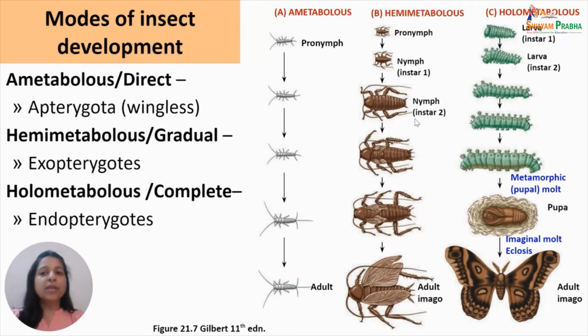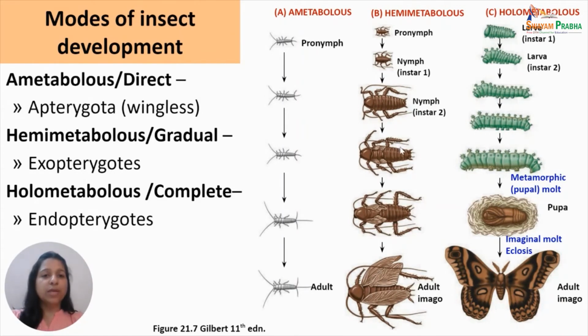After spending a very brief period of time as a pronymph, whose cuticle is often shed as the insect hatches, the insect starts to look like an immature adult and is called a nymph or instar stage, as you see here. In aquatic forms, this nymph is known as a naiad, which has a general resemblance to the adult in form, in the type of mouth parts, and in the position of compound eyes. The rudiments of the wings, genital organs, and other structures are present, and they become progressively more mature with each molt.